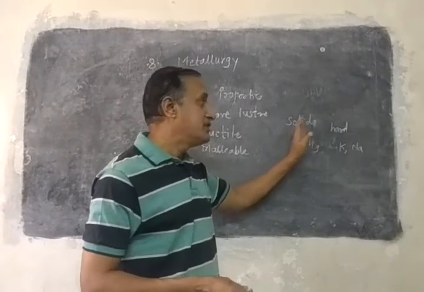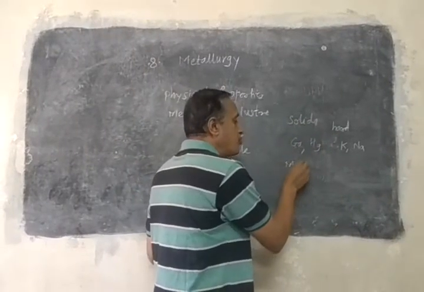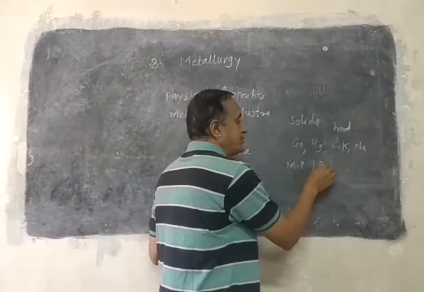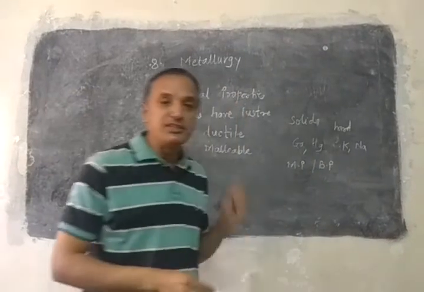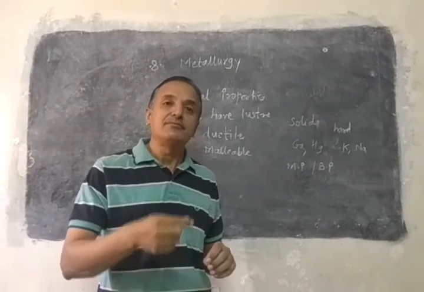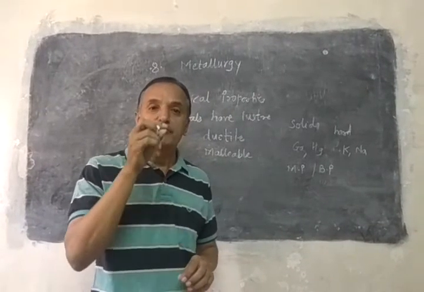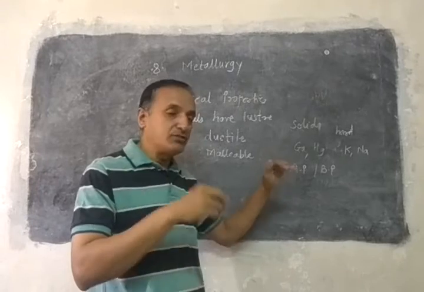So they are solid and hard, and their melting points and boiling points are also high. Melting point means the temperature at which, on heating, the solid converts into liquid.